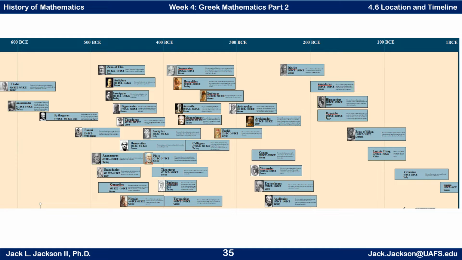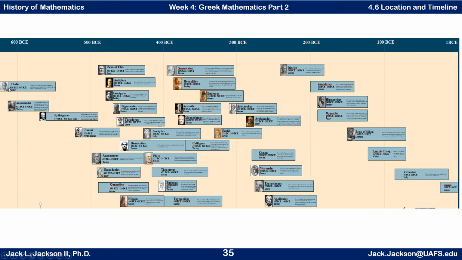So keep in mind that this is sort of a best guess. These dates are put together by looking at when one person talked about another person, which lets us know which one came first, which one came second. Sometimes they'll reference historical events and so forth. But this is sort of our best guess.